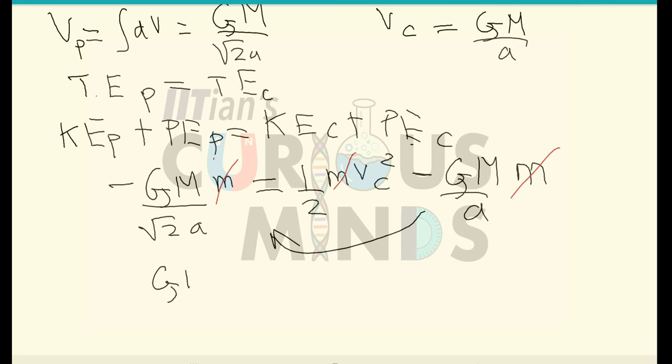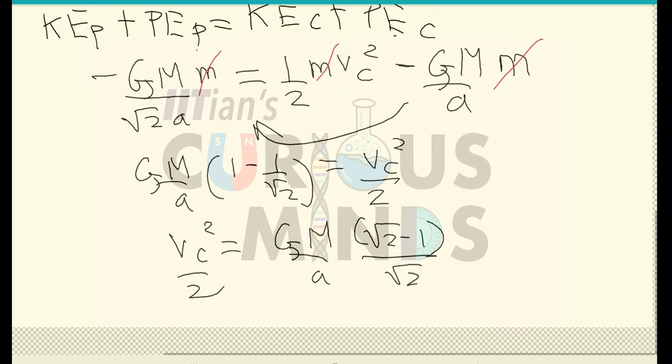When this shifts to the left hand side, it will be equal to G M divided by a into 1 minus 1 by root 2, equal to Vc square divided by 2.